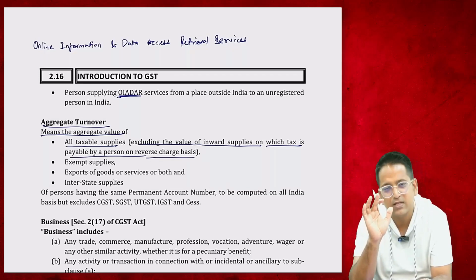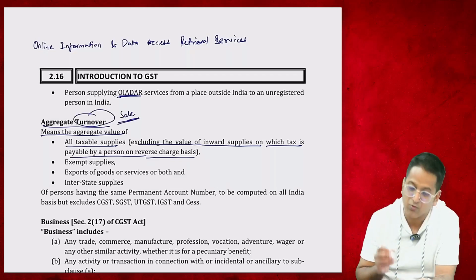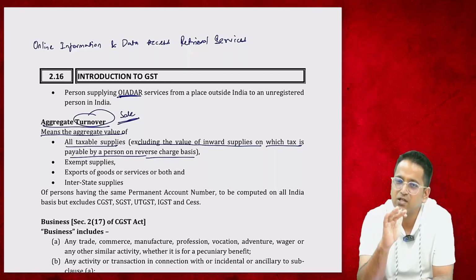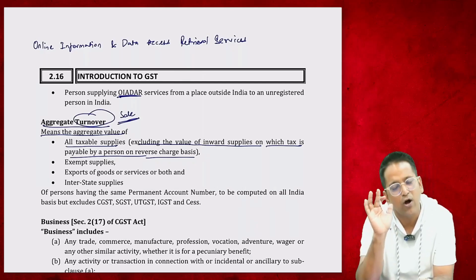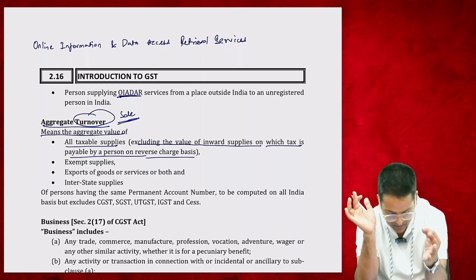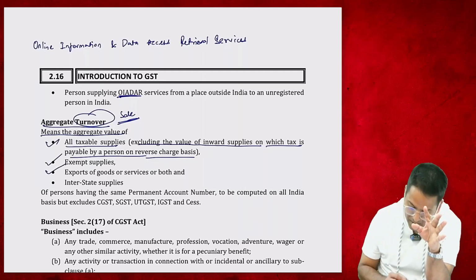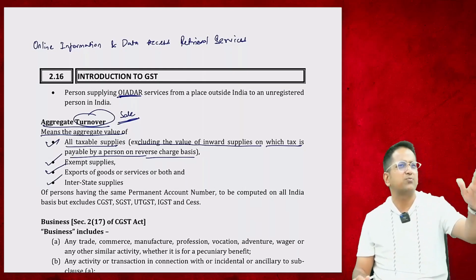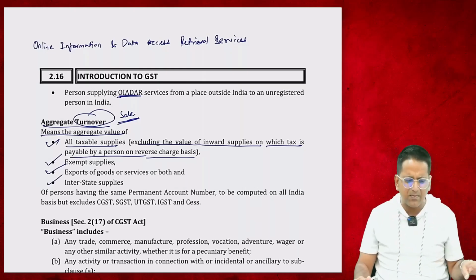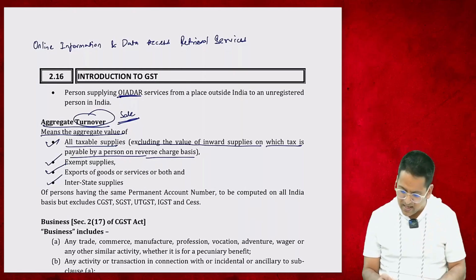Okay, turnover means sales. This confusion should not be there. So on whatever we pay GST, that is turnover. If you are paying tax on a purchase, then you are definitely paying tax, but that is purchase, it won't become sale. Okay, don't make this mistake. So taxable supply, exempt supply, export that you are doing. Interstate supply meaning interstate, intrastate, export, exempt, all the types of sales, whatever it is, all is counted in the aggregate. Okay, do you remember exempt supply?